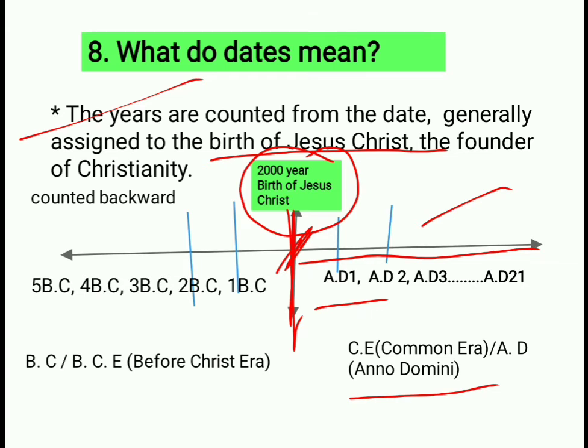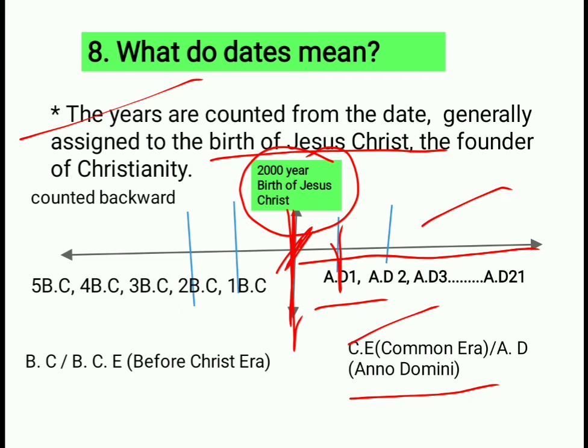So we mention the particular centuries as AD, Anno Domini, or we also use another abbreviation, that is CE. CE means Common Era. Common Era means the era we are living in. So that is called the Common Era.